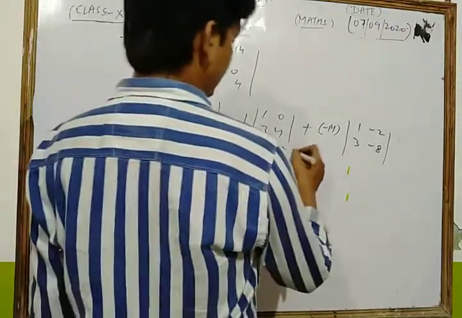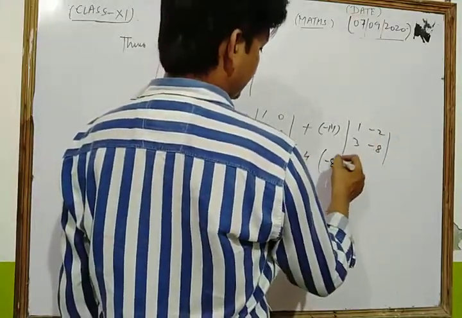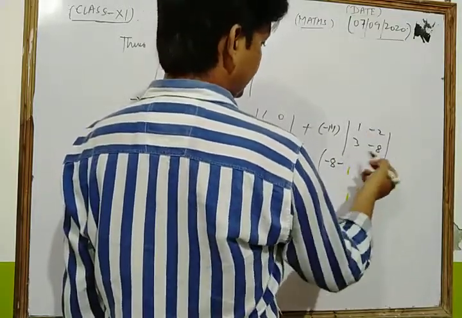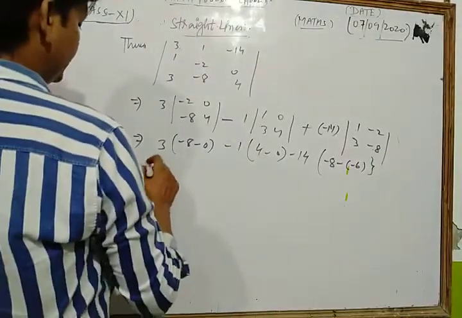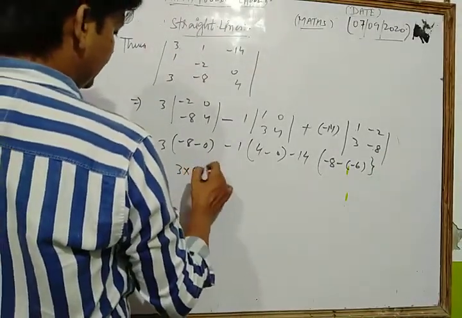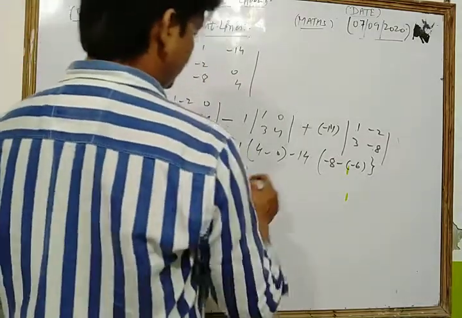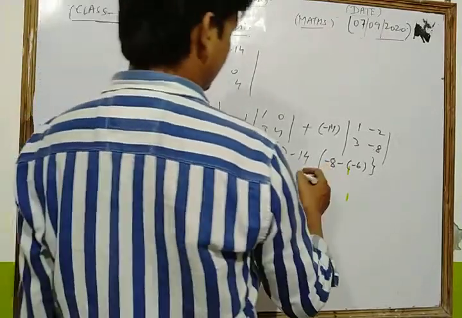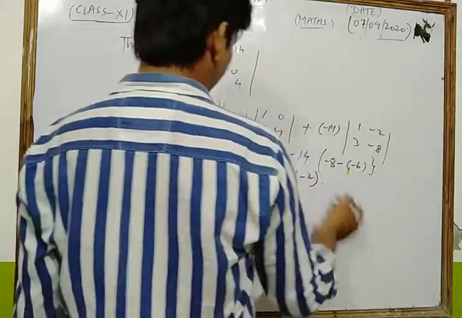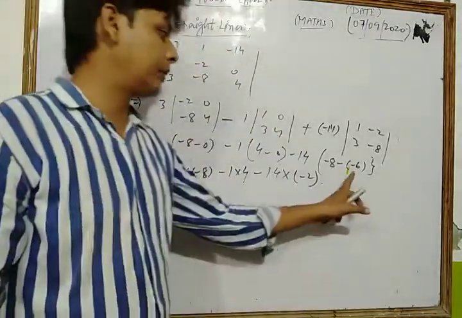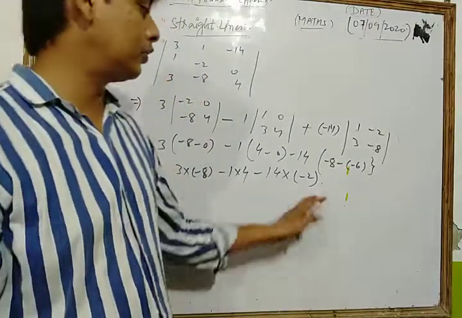Okay, now plus minus minus write 14, and in bracket we get -8 into 1, that is -8, minus 3 into -2, that is 3 2s are -6. Right, in this way. Now we simplify them. Let's see, 3 into this is -8. Minus 1 into 4 only, just -14 into -8 plus 6, that is -2. We write only -2 because of this minus plus here, so -8 plus 6, that is -2.